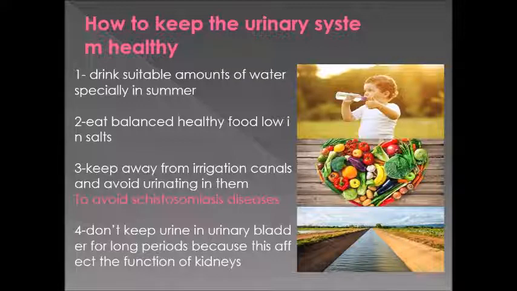I'll repeat it again: schistosomiasis. This disease means that the urine will become bloody urine. So we have to avoid irrigation canals and avoid urinating in them. Why? Give reason: to avoid schistosomiasis disease.